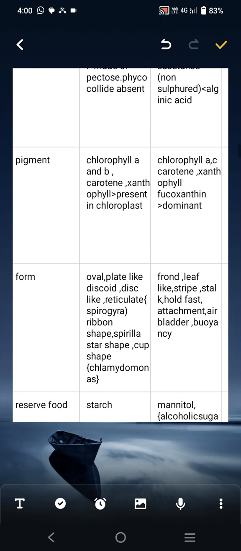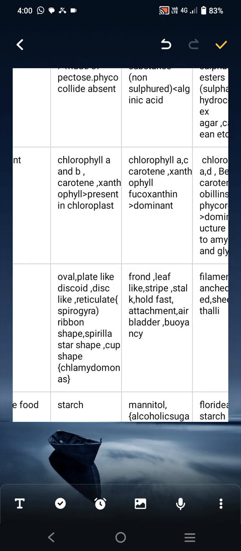Pigments found in green algae are chlorophyll A and B, carotene, and xanthophyll. All these substances are present in the chloroplast of green algae. If it is green, we already know that chloroplast and chlorophyll are present.